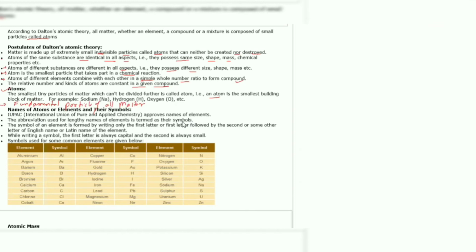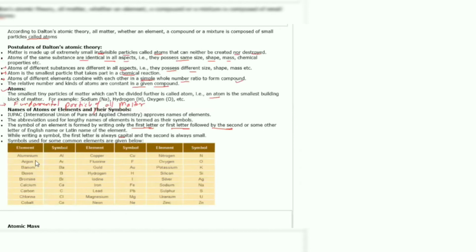So we represent the elements with their symbols. The symbol of an element is found by writing only the first letter or the first letter followed by the second or some other letter of the English name or Latin name of that element. While writing the symbol, the first letter is always capital and the second is always small.